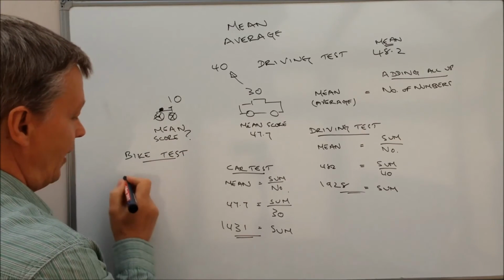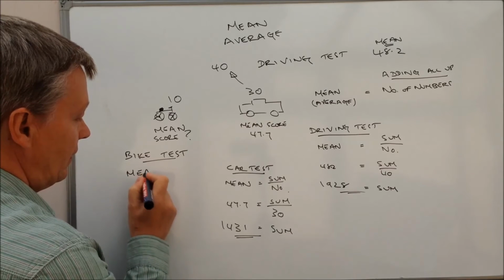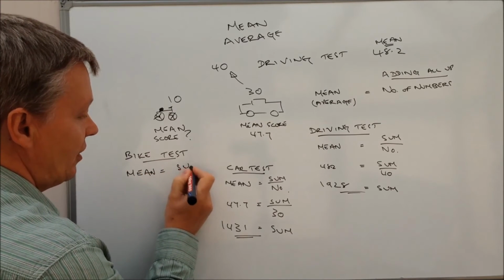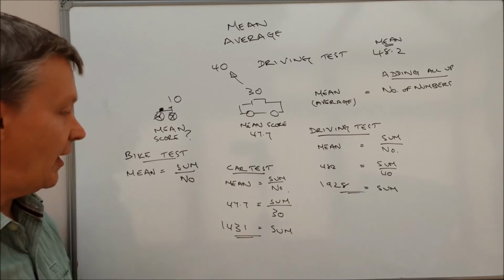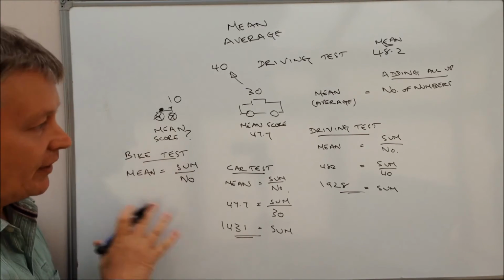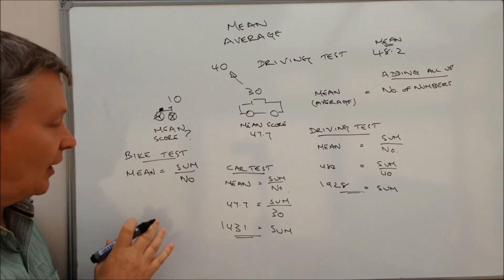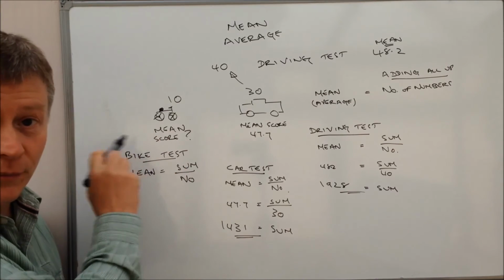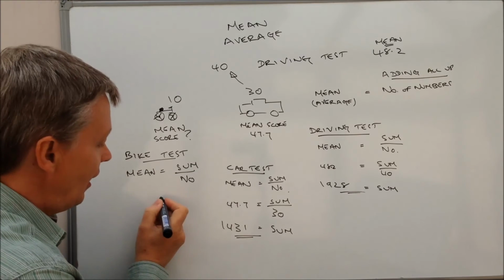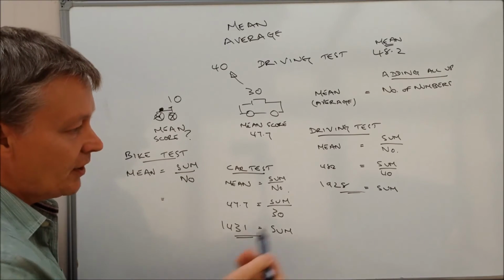So in the bike test we've got mean equals sum divided by number. I hope you can see this okay on the video, but this is the important bit of the working really. So the mean we don't know because that's the question we're going to be asked for. The sum is going to be